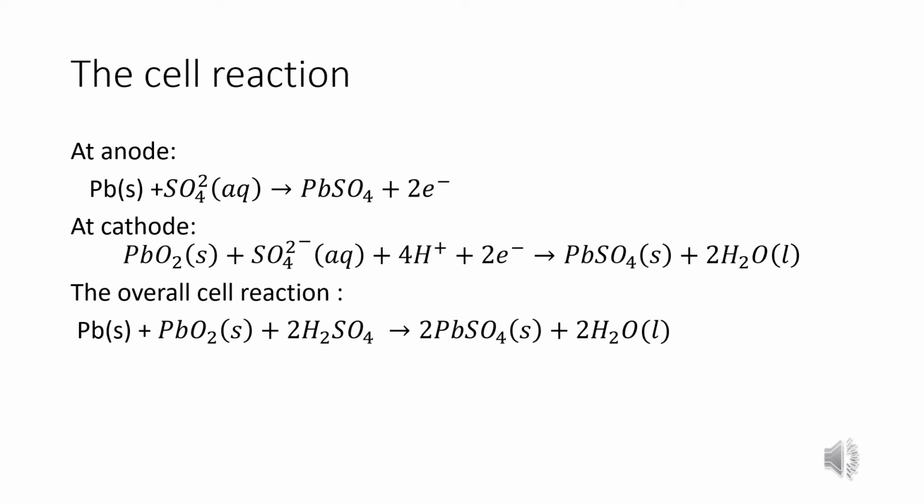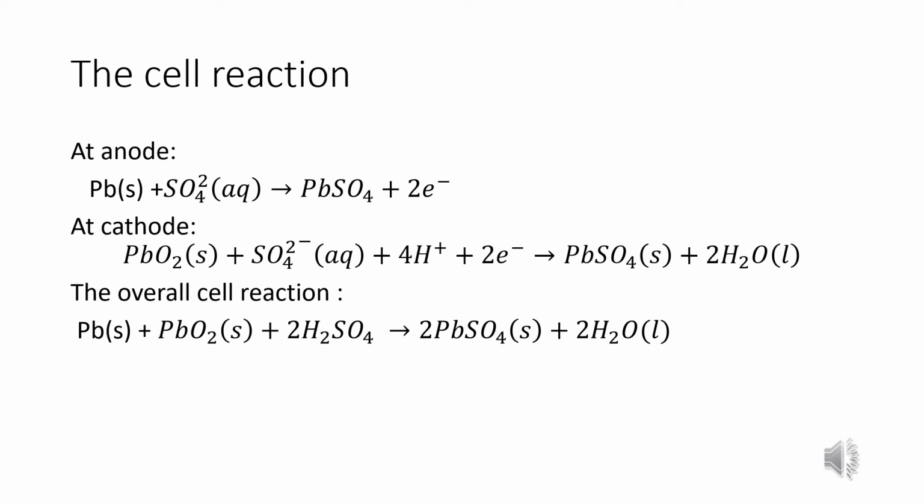So the overall cell reaction is solid lead plus lead dioxide plus 2 H2SO4 gives 2 moles of lead sulfate plus 2 moles of water.